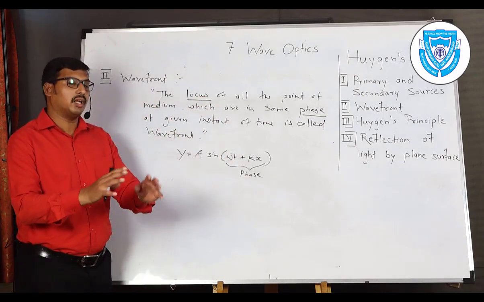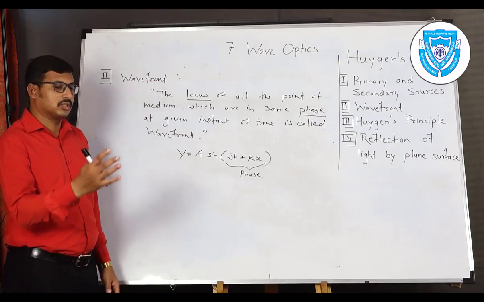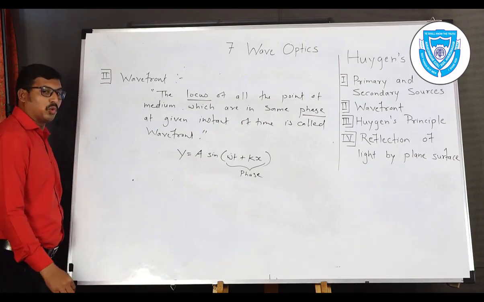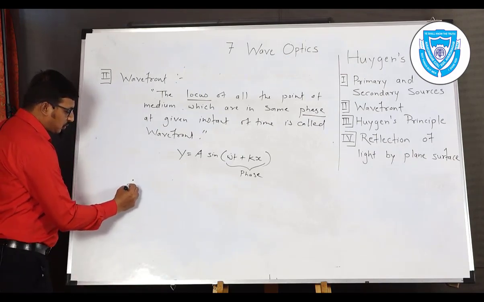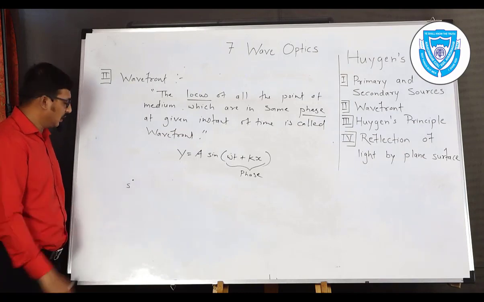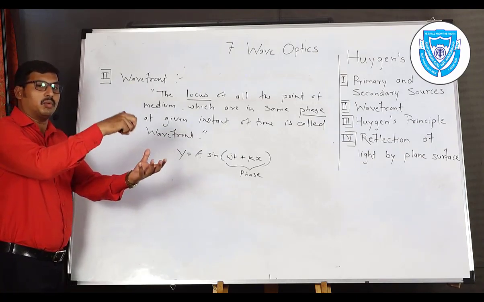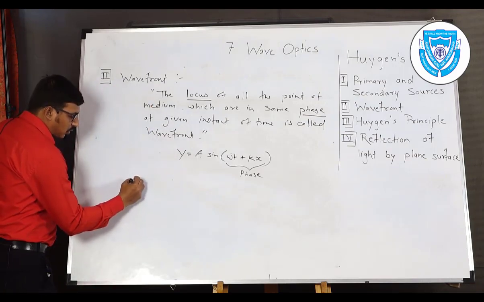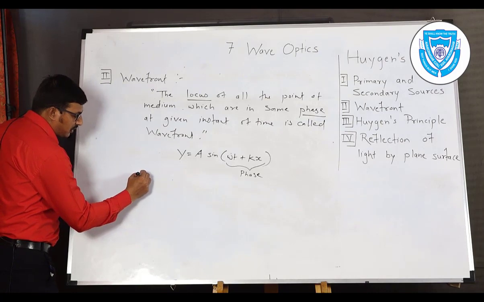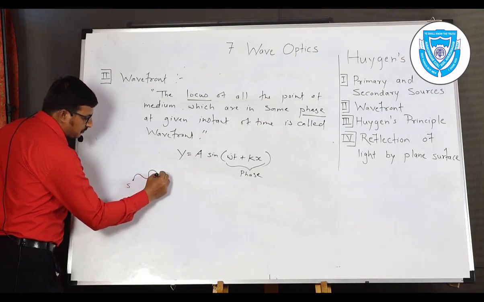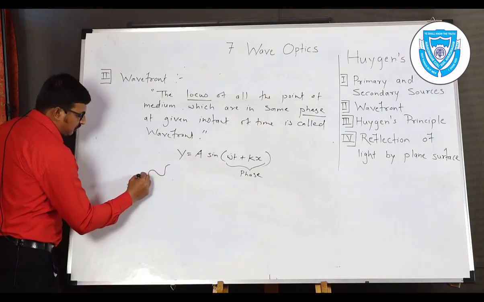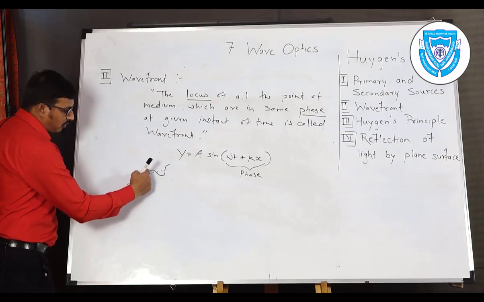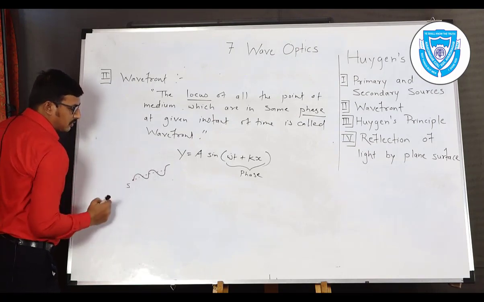Now we have an actual diagram of the wavefront, how it looks. We consider a point source, so this will be point source S. Suppose, for example, a light source, or when we drop a stone at that point, that is the source of waves. From that source, the wave is produced in the form of crest and trough like this, and travels as a waveform.